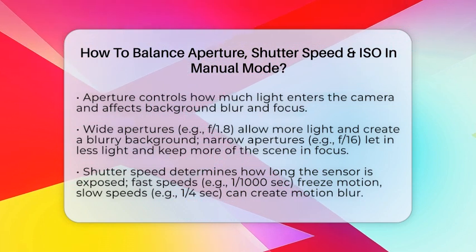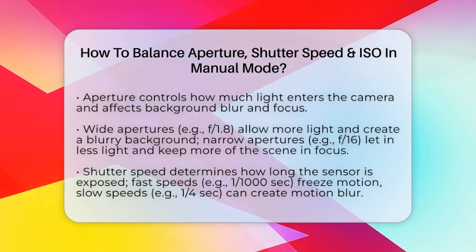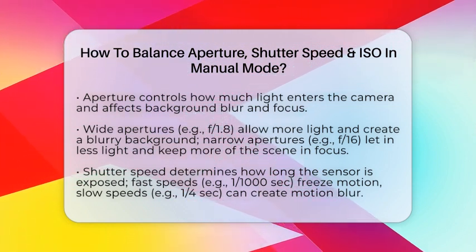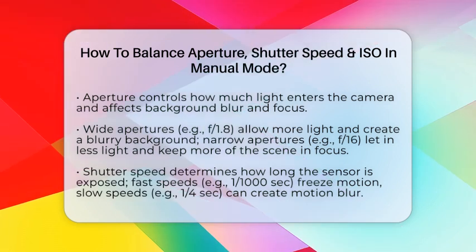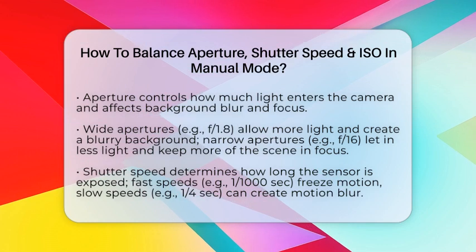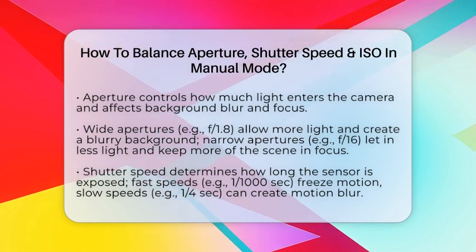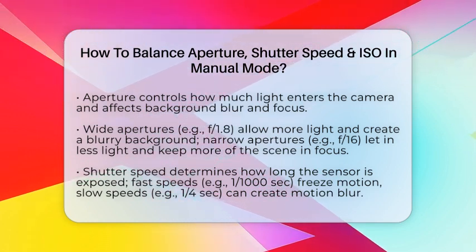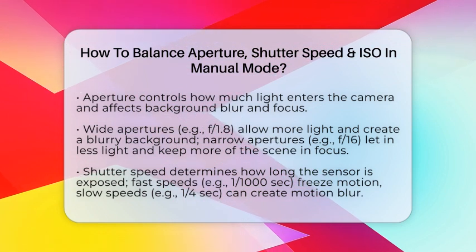Let's break it down. First, think of aperture as the eye of your camera. It controls how much light enters through the lens. A wide aperture, like f1.8, lets in lots of light and gives you a blurry background. A narrow aperture, like f16, lets in less light and keeps more of the scene in focus.